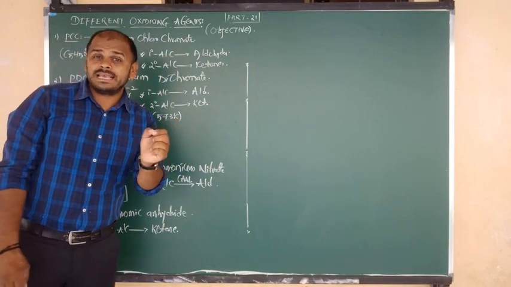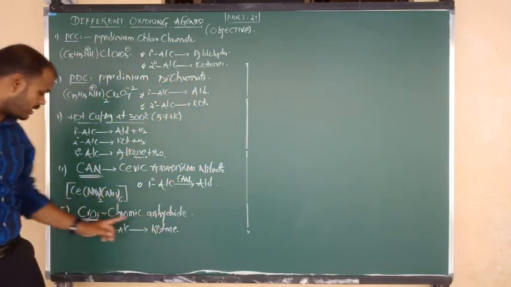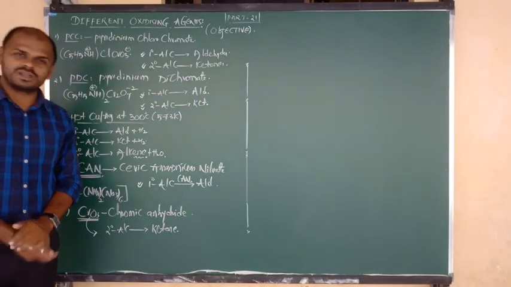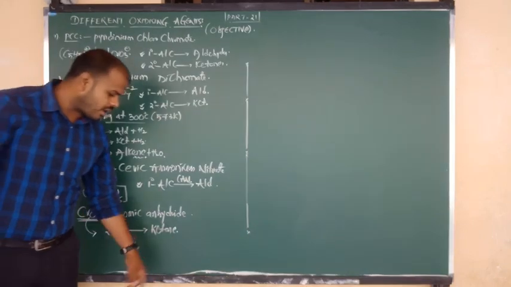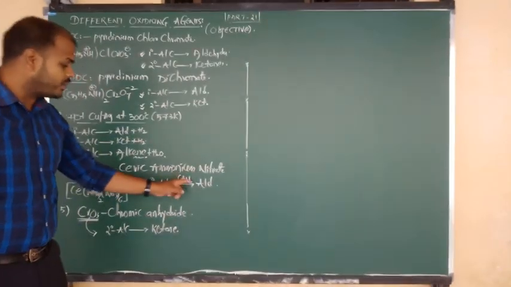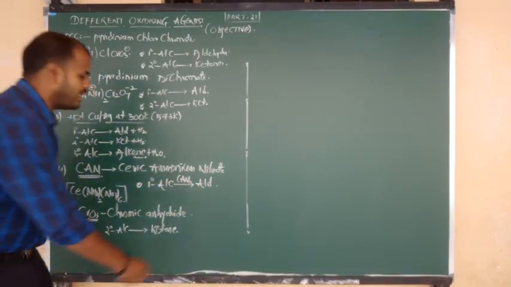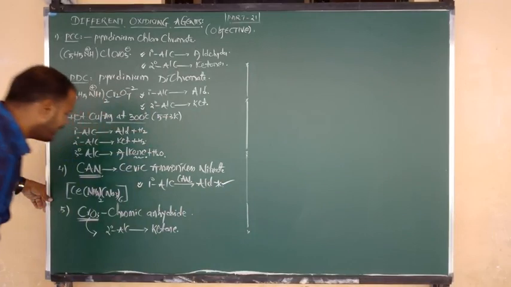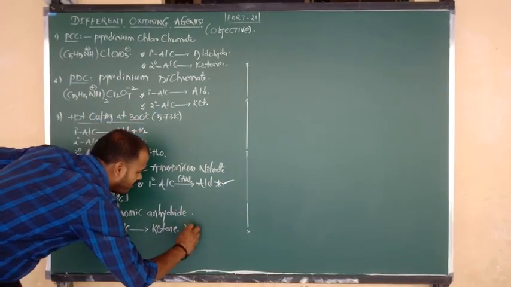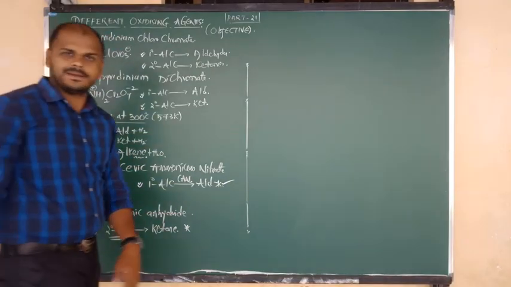Give an oxidizing agent which selectively oxidizes only secondary alcohol: that is CrO3. Ceric ammonium nitrate oxidizes only primary alcohols to aldehyde, and chromic anhydride only secondary alcohols. I hope you understand this clearly.